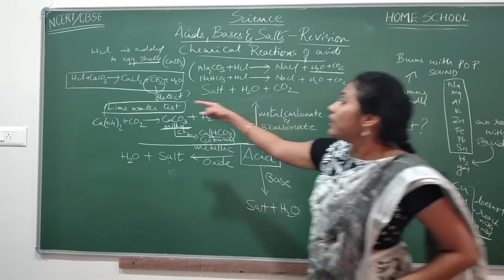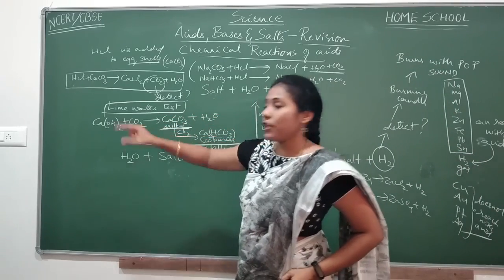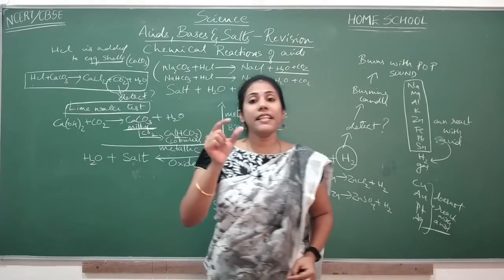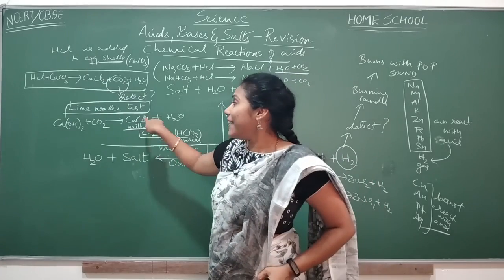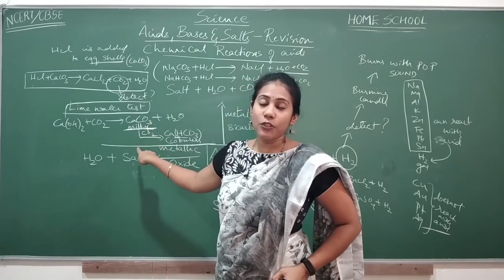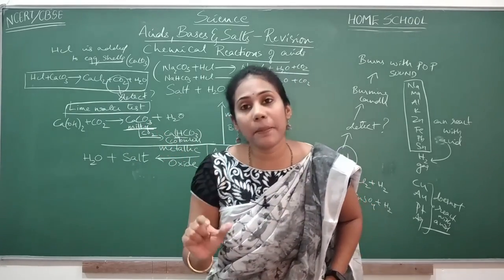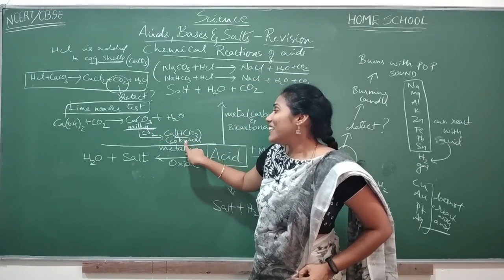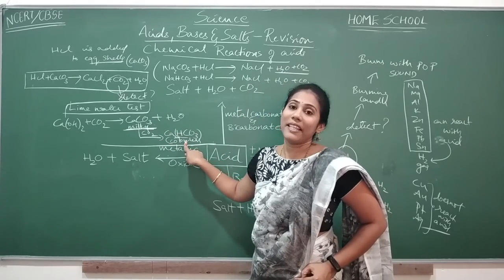So whenever calcium hydroxide solution, which we also call lime water, has carbon dioxide gas passed through it, you will get initially a milky white colored solution which is nothing but calcium carbonate. To that when you pass more carbon dioxide, you will get colorless solution of calcium bicarbonate.